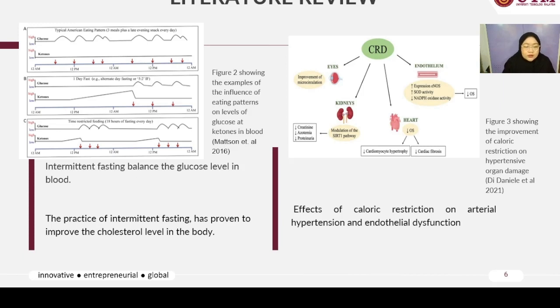First, the figure shows examples of the influence of eating pattern on levels of glucose and ketones in blood. And by this study, it has proven that the practice of intermittent fasting especially has proven to improve the cholesterol level in the human body. And from figure 3, it showed the improvement of the caloric restriction on the hypertensive organ damage, a review conducted by T. Daniel in 2021.